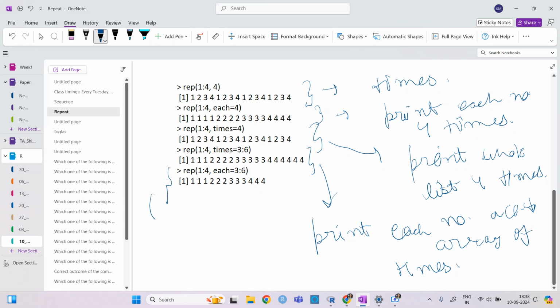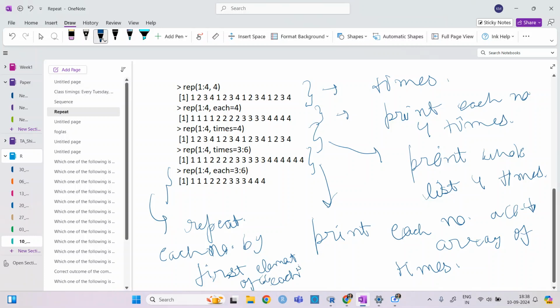And if I do this, it will repeat each number by the first element of each, right? So I hope this is clear. If it is not, then you can ask, and I will repeat it.